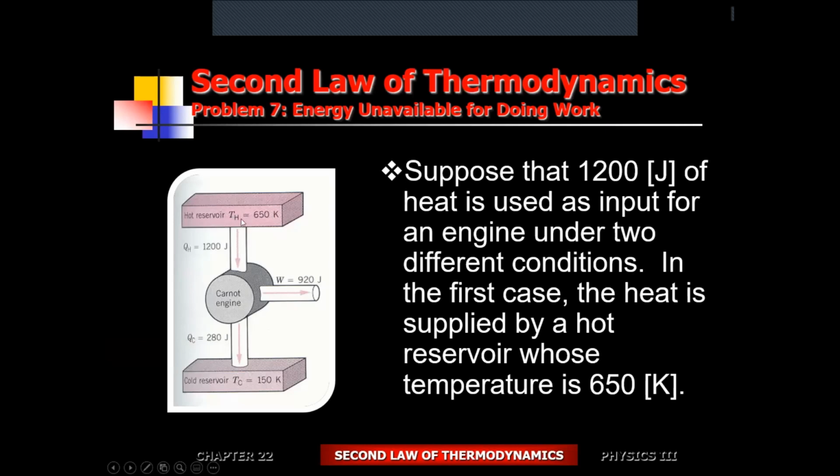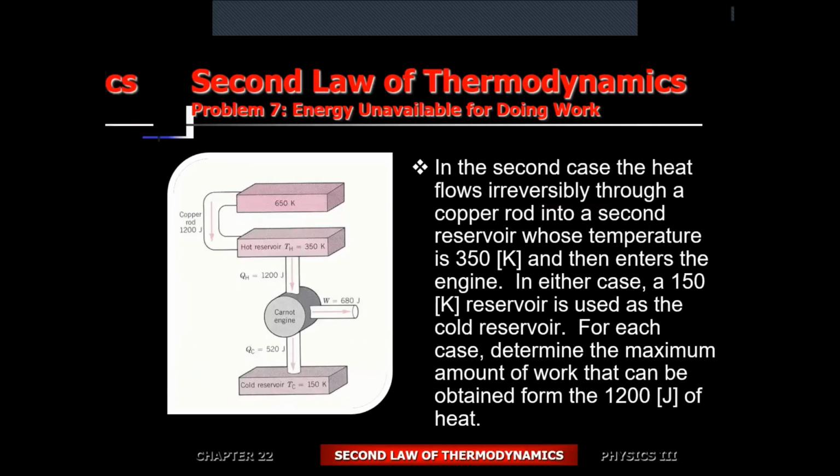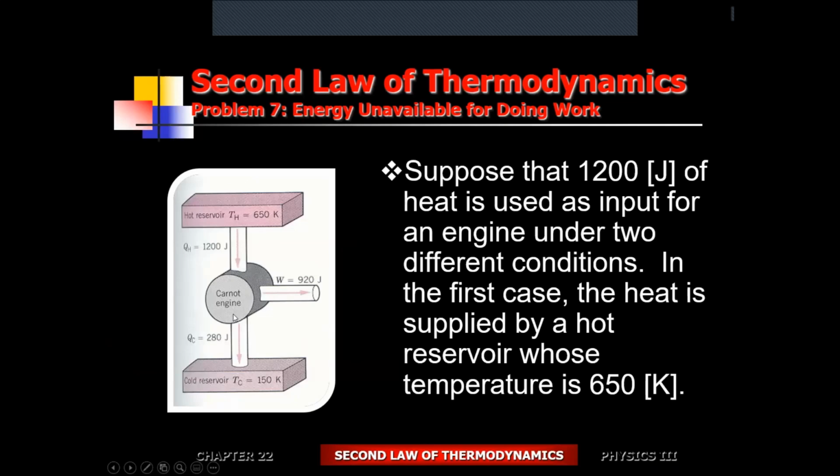In this case, the temperature difference is going to be 650 to 150, so there's a huge temperature difference between these two regions that we're looking at. Okay, and do a comparison. So we'll let the region cool down to 350. Then we'll let the heat flow from this temperature to a lower temperature. And then what we will do is compare the work done, or the work that we're going to be able to extract from that system. There's a mathematical way of doing it, but I'm more interested in a conceptual understanding of it.